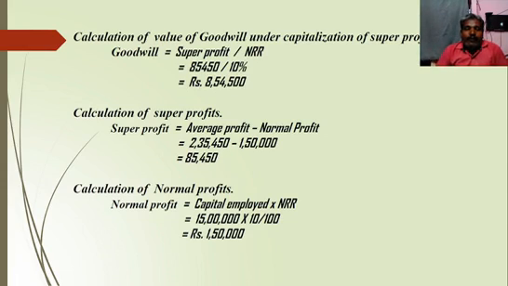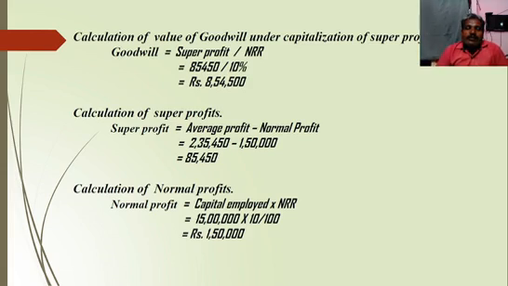The super profit formula is average profit minus normal profit. In that problem, they have given the average profit, but there is no information available regarding normal profit. So with the help of capital employed, we should calculate normal profit. So leave a line space.